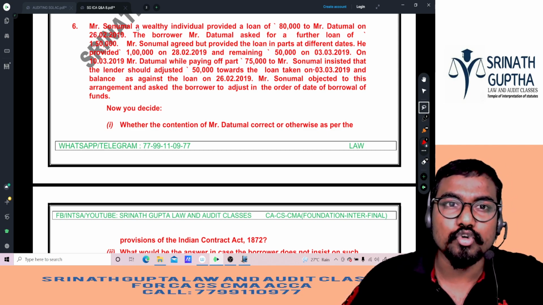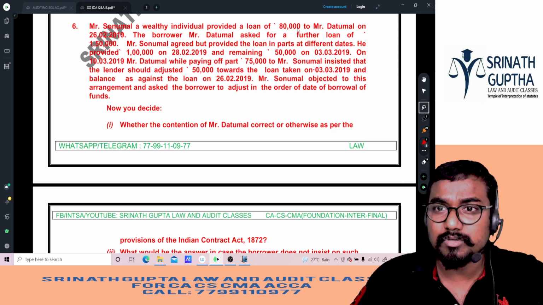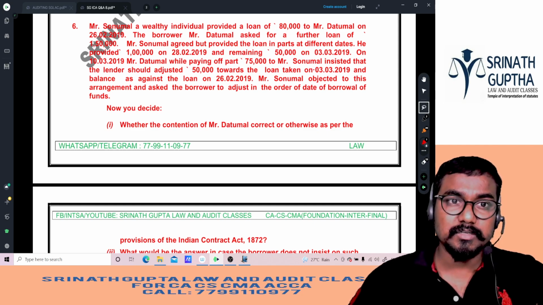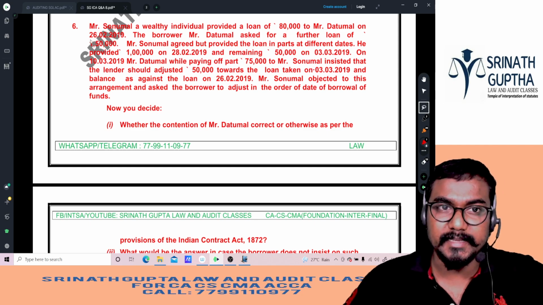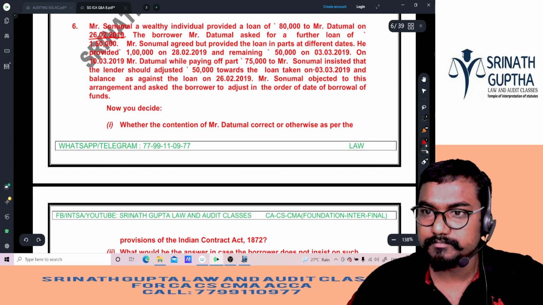Mr. Sonomal, a wealthy individual, provided a loan of 80,000 rupees to Dattumal on 26/2/2019. So who is giving a loan, beta? Sonomal is giving a loan.